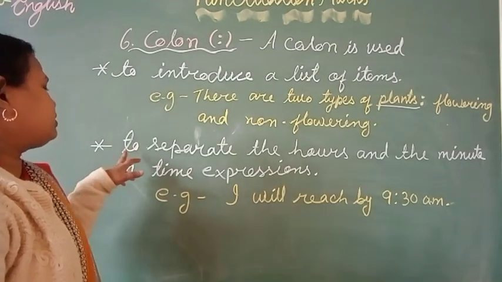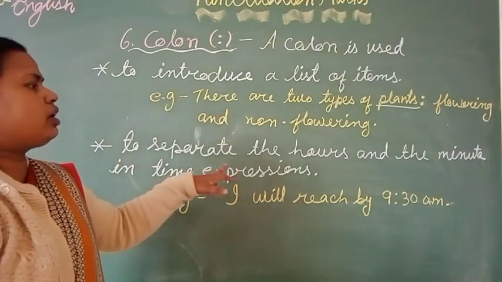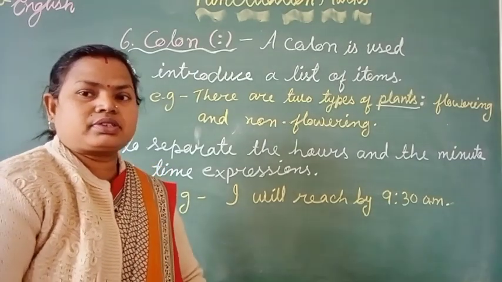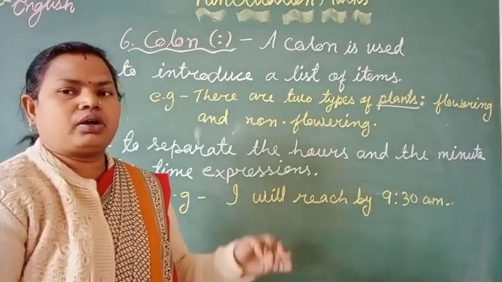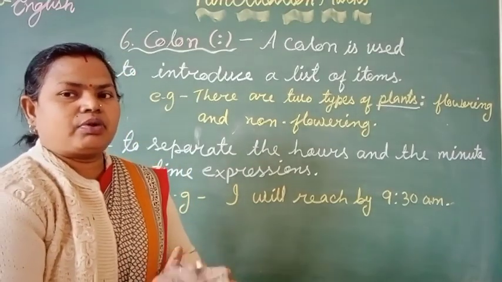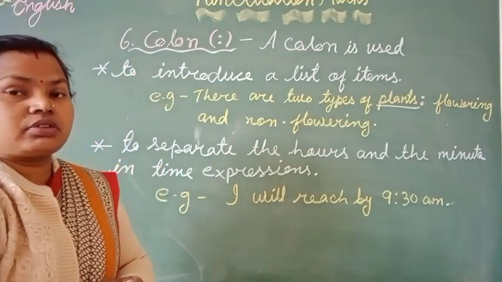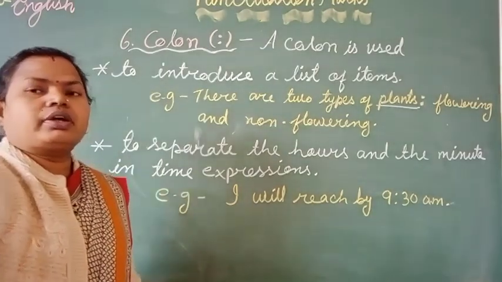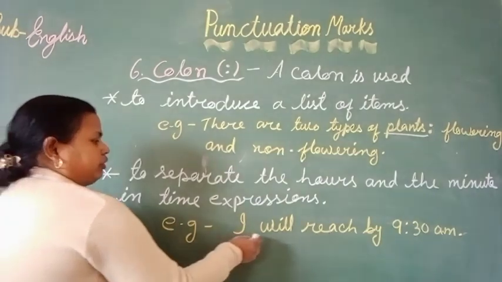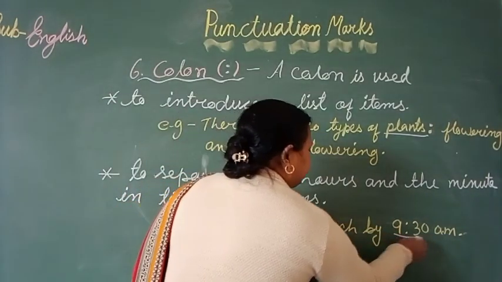Next, it is used to separate the hours and the minutes. When you write the time and you have to write the hour and the minute together, then between the hour and minute we use the punctuation mark called a colon. Here, I will reach by 9:30.